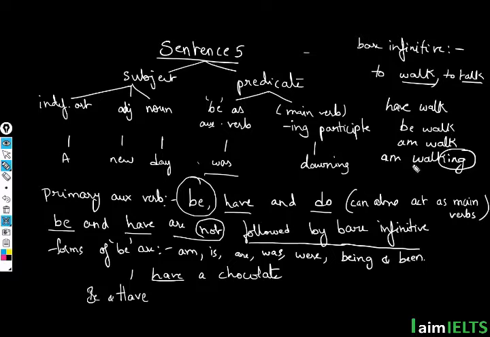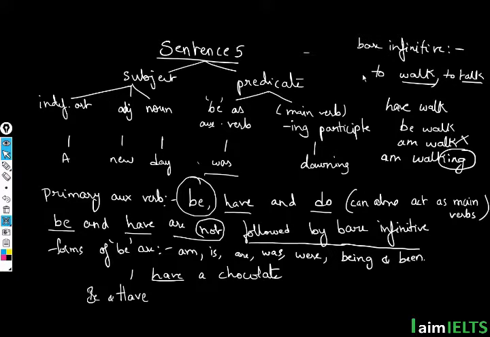So always remember, if you have a habit of writing am, is, are, was, were, being, or been, and after that you are immediately using a word like this, you cannot write like this. It will be incorrect. The reason why I'm explaining this is because I have seen some students writing like this.